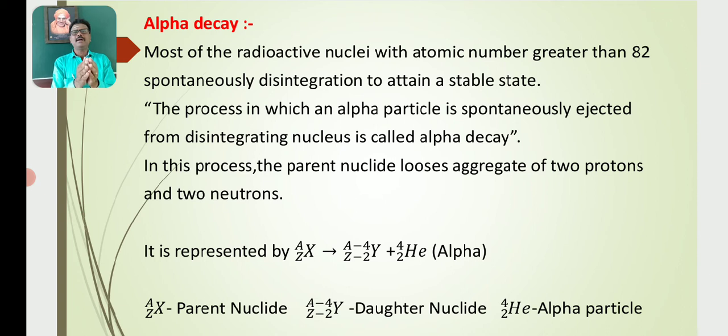The alpha particle contains 2 protons and 2 neutrons, so the alpha nucleus can be represented by the helium nucleus 2He4, where ZXA is the parent nuclide, Z-2 Y A-4 is the daughter nuclide, and 2He4 is the alpha particle.